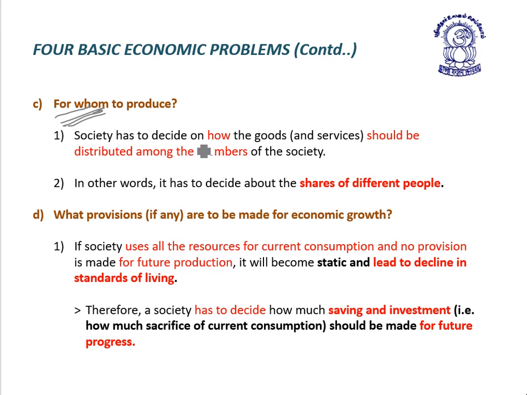Society has to decide how goods or services should be distributed among the members of the society. In other words, here society has to decide about the shares of different persons in consumption of products or services. Here society has to decide how goods or services which have been produced under problem number 2 shall be distributed among the members.